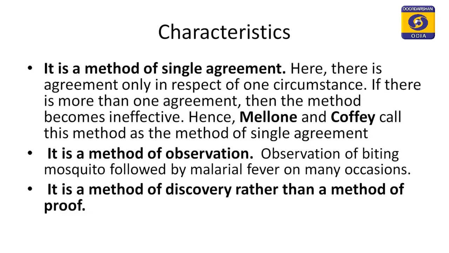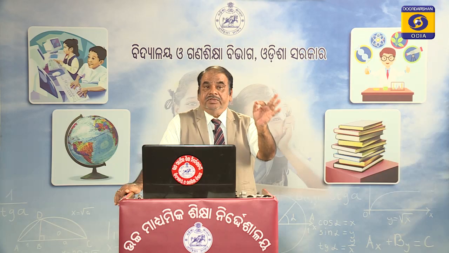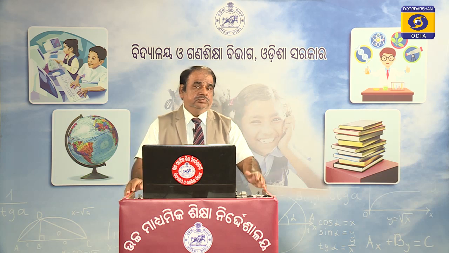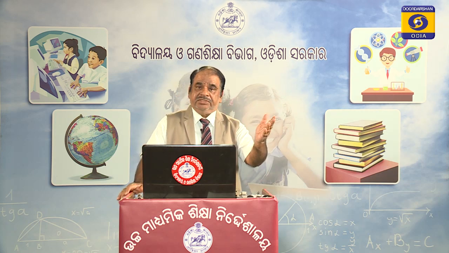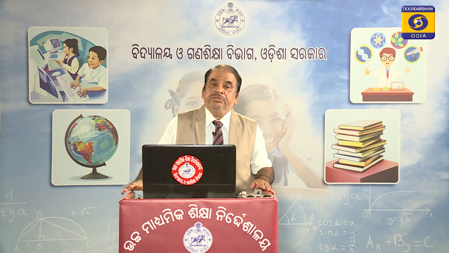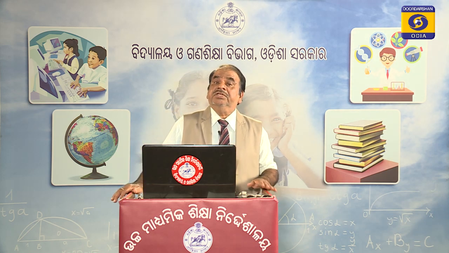The second important characteristic of this method is that it is the method of observation. We observe what is the factor of agreement. You know that in induction there are two important ways to follow, one is observation, another is experiment. This method is not utilizing the procedure of experiment.